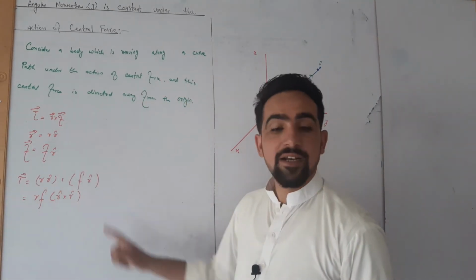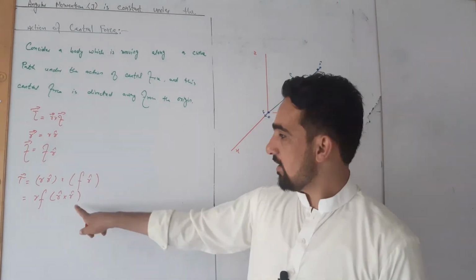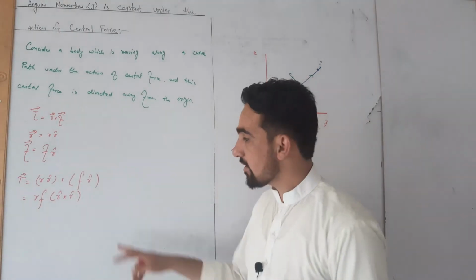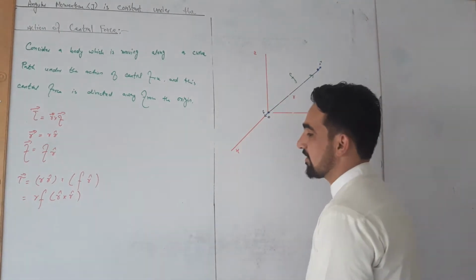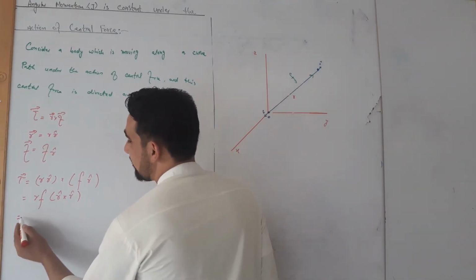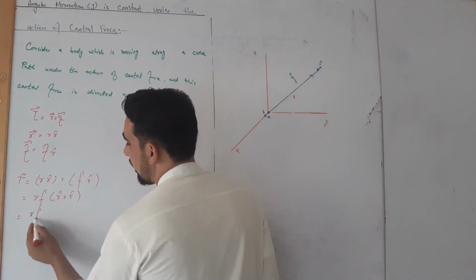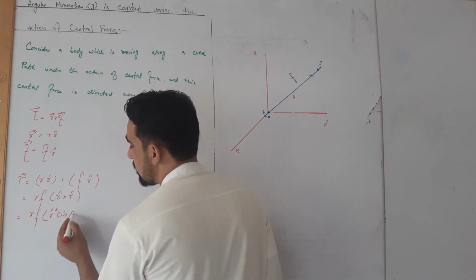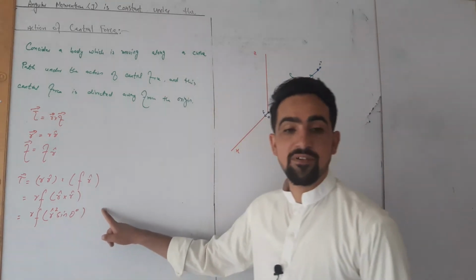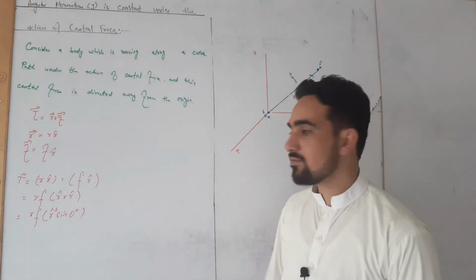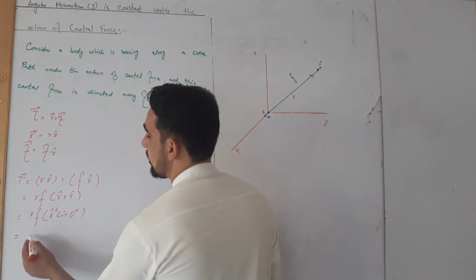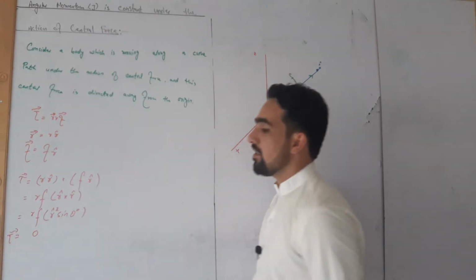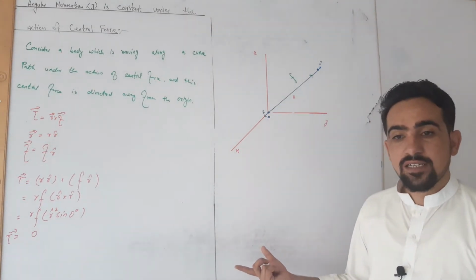Because both r and f are scalars, they will come out of the cross product and we are left with r unit vector cross r unit vector. So this will become rf and r unit vector squared sine of 0 degree, as both the r unit vectors are parallel to each other, hence this will become equal to 0. So the torque acting on the system due to central force is 0.